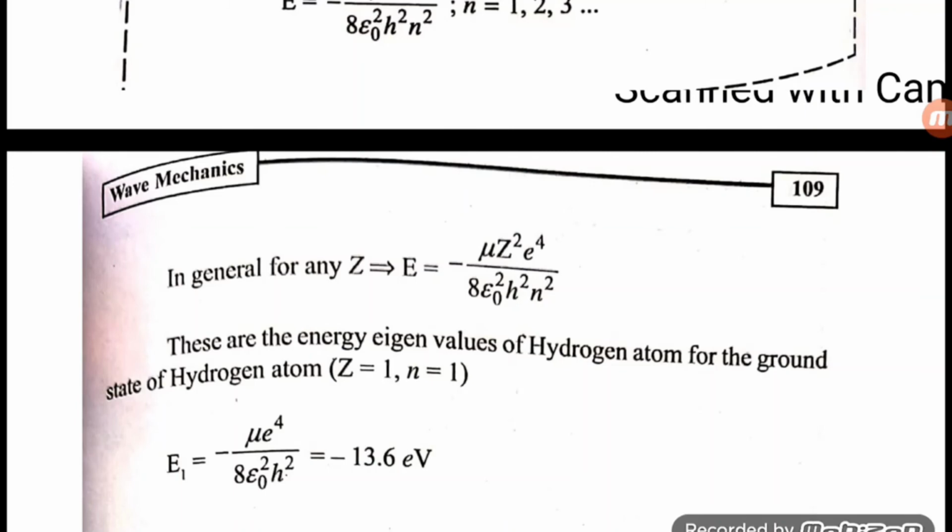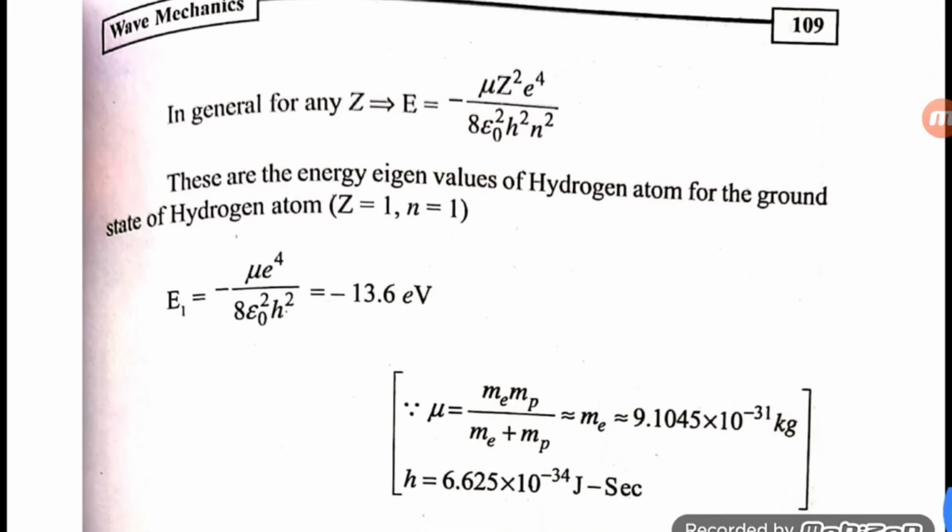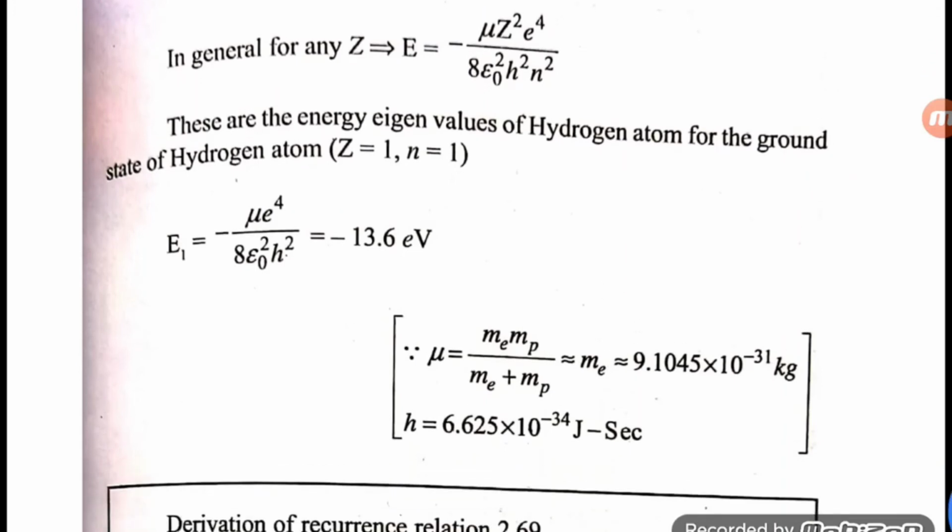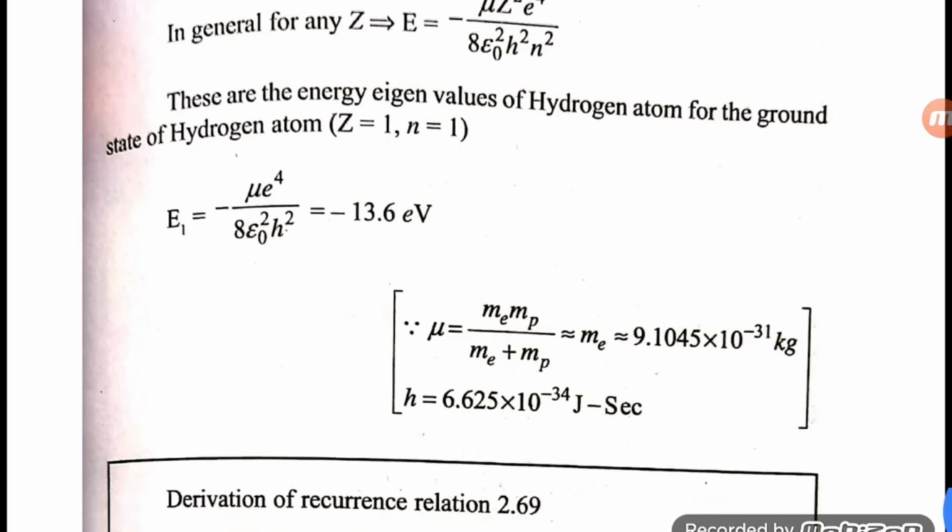For the hydrogen atom, Z is equal to 1 for one electron, and for the first orbit n is equal to 1. So E1 is equal to minus mu e power 4 by 8 epsilon naught squared h squared, that is minus 13.6 electron volts, where mu is equal to mu e mu p divided by mu e plus mu p.